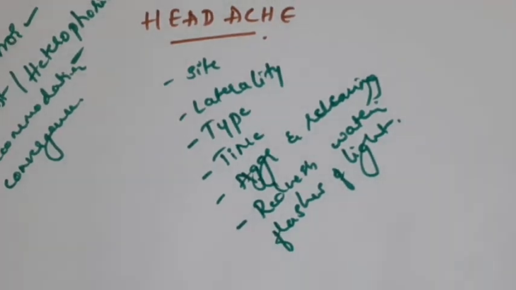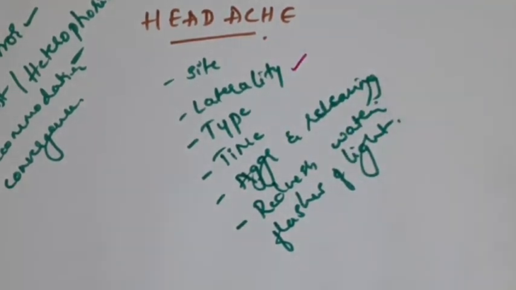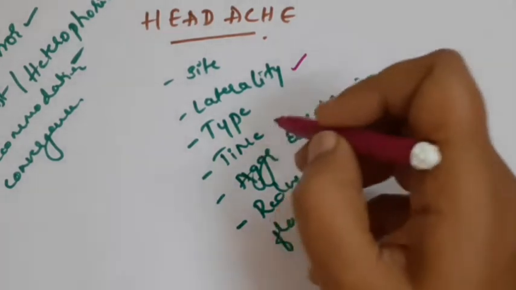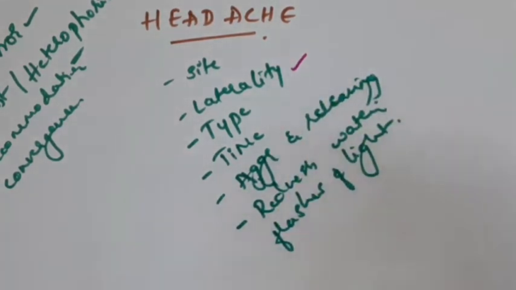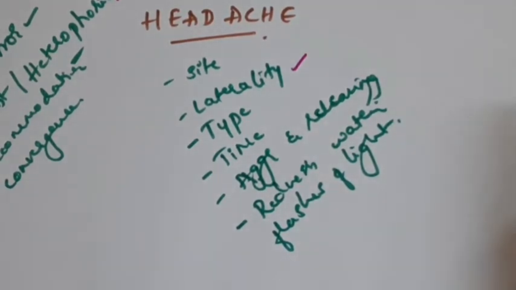Coming to the laterality, if it is unilateral and more common in young females, it goes more in favor of migraine headache. Again, regarding timing, if the headache worsens as the day progresses, the causes are refractive error or neuromuscular imbalance like squint or heterophoria, or accommodation or convergence problem. If it is more in the morning hours, or the patient is waking up from sleep because of the headache, then the causes are a little serious. It could be because of intracranial pathology.